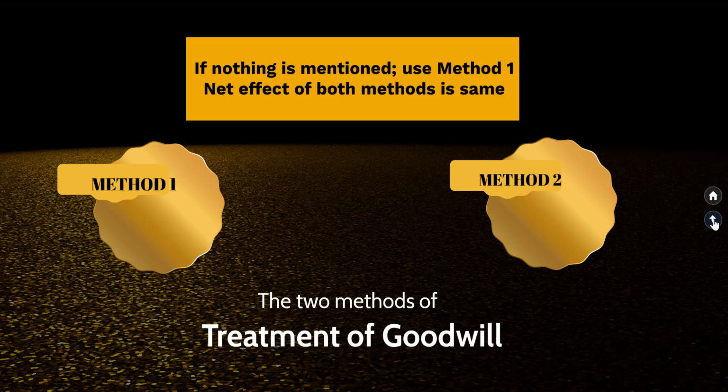So in this video we learnt the journal entries for treatment of goodwill during change in profit sharing ratio among the existing partners, and the two methods which are available. In the upcoming video, we will be doing sums. For every sum, you will solve using method 1 and follow it by using method 2. And we will also see that the net effect of both these methods is the same.